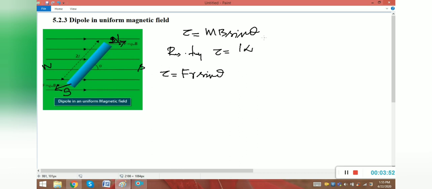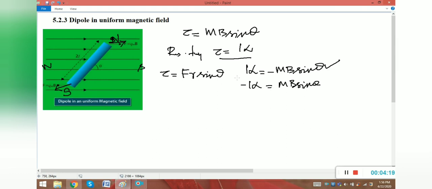Now we are going to compare these two equations. Tau is equal to MB sin theta is the torque which we generated. For this torque there will be a restoring torque. So I alpha is equal to minus MB sin theta, or you can write minus I alpha is equal to MB sin theta. For better understanding we can follow this equation, right?